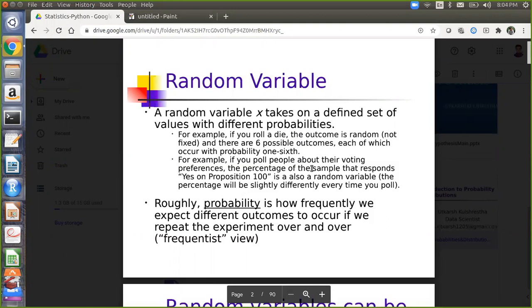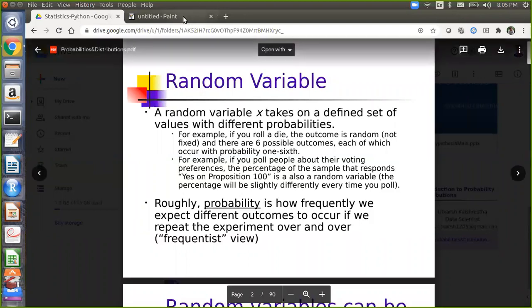So probability is how frequently we expect different outcomes to occur if we repeat the experiment over and over again. Probability is basically how many times you are repeating the experiment and what the outcomes are. An experiment is, for example, throwing 4 coins.